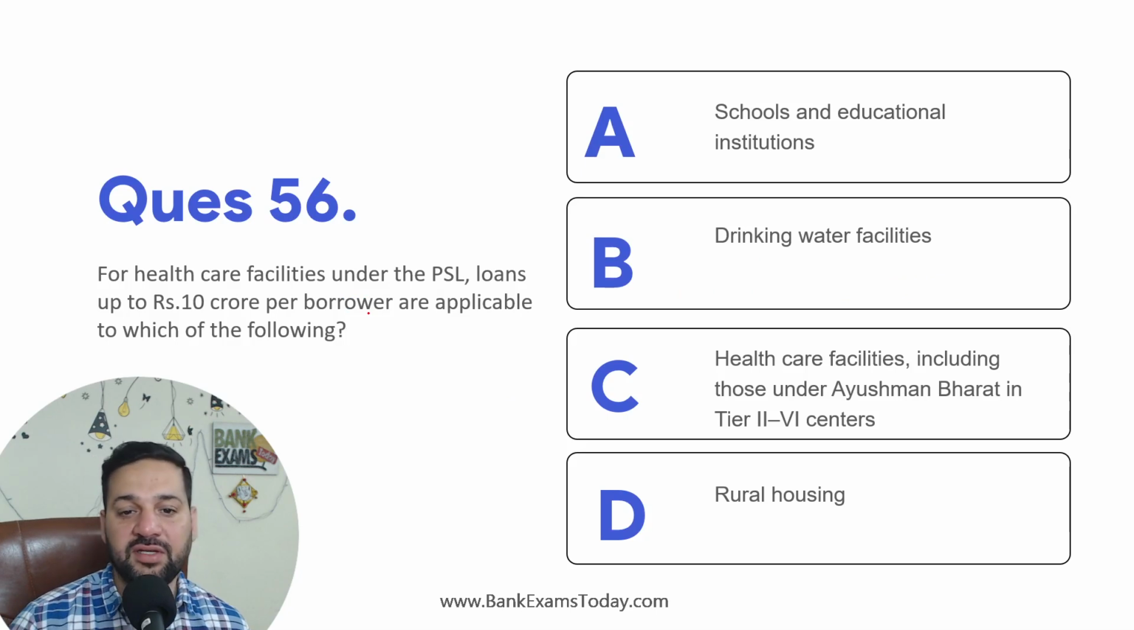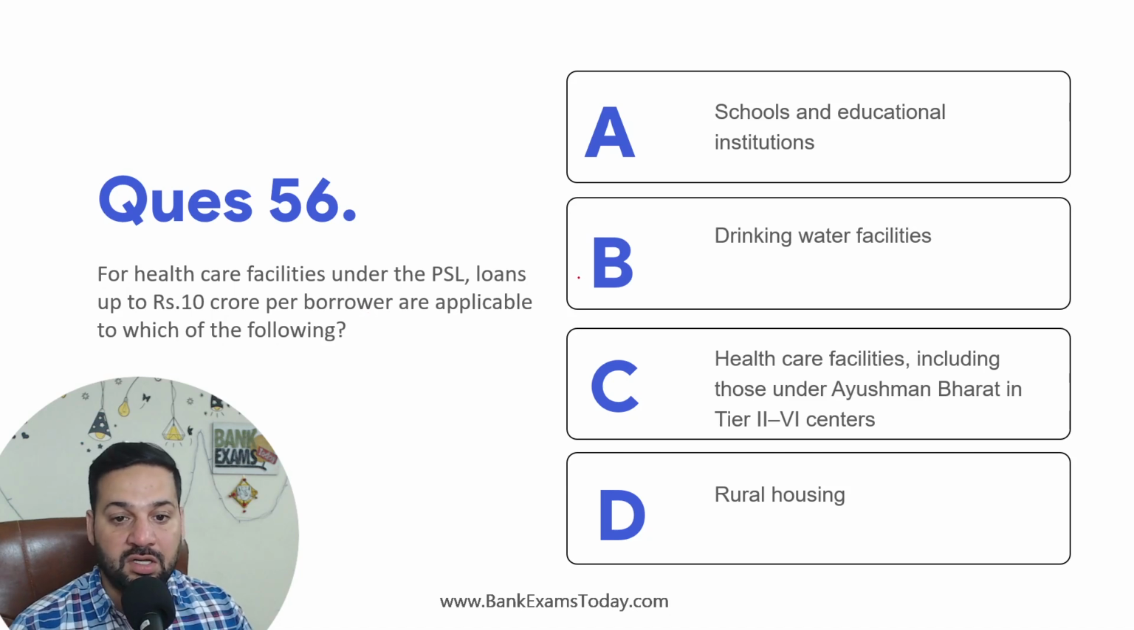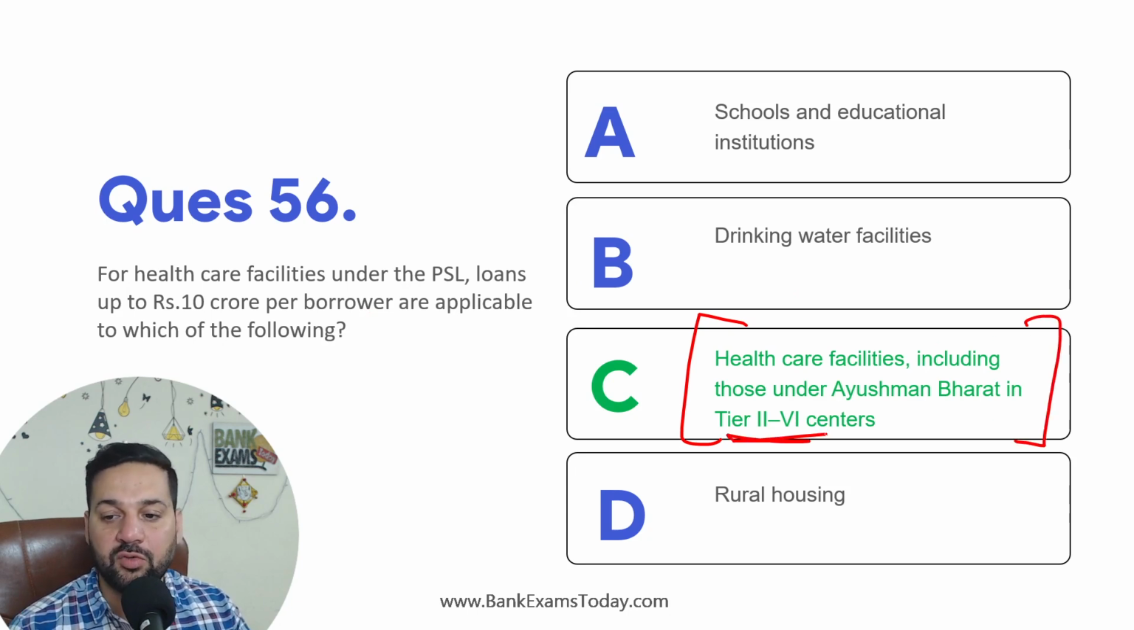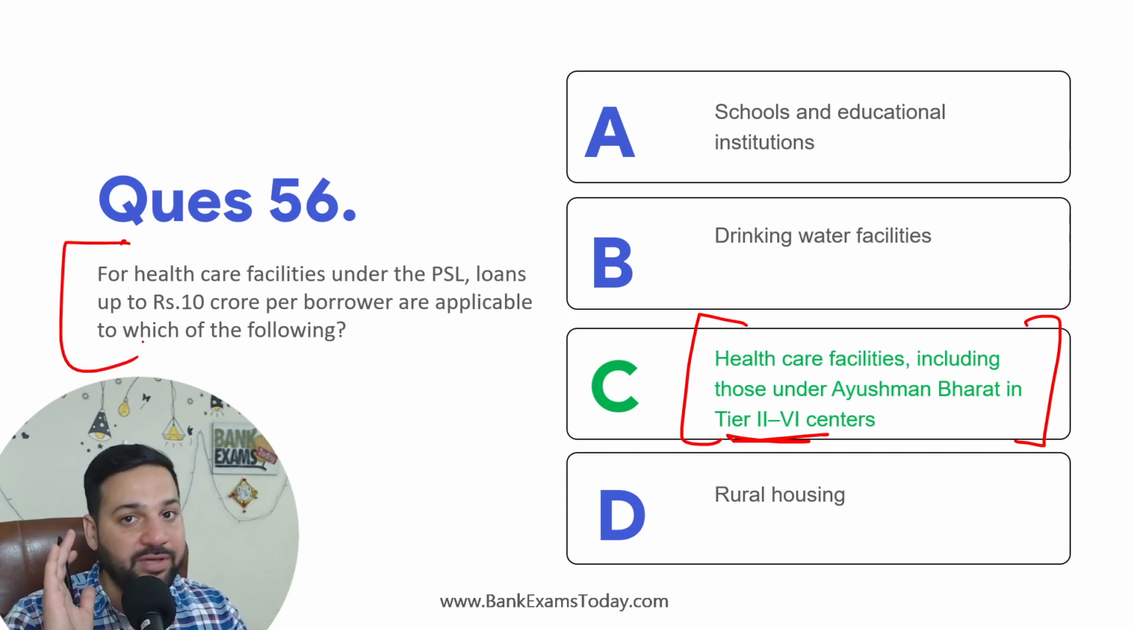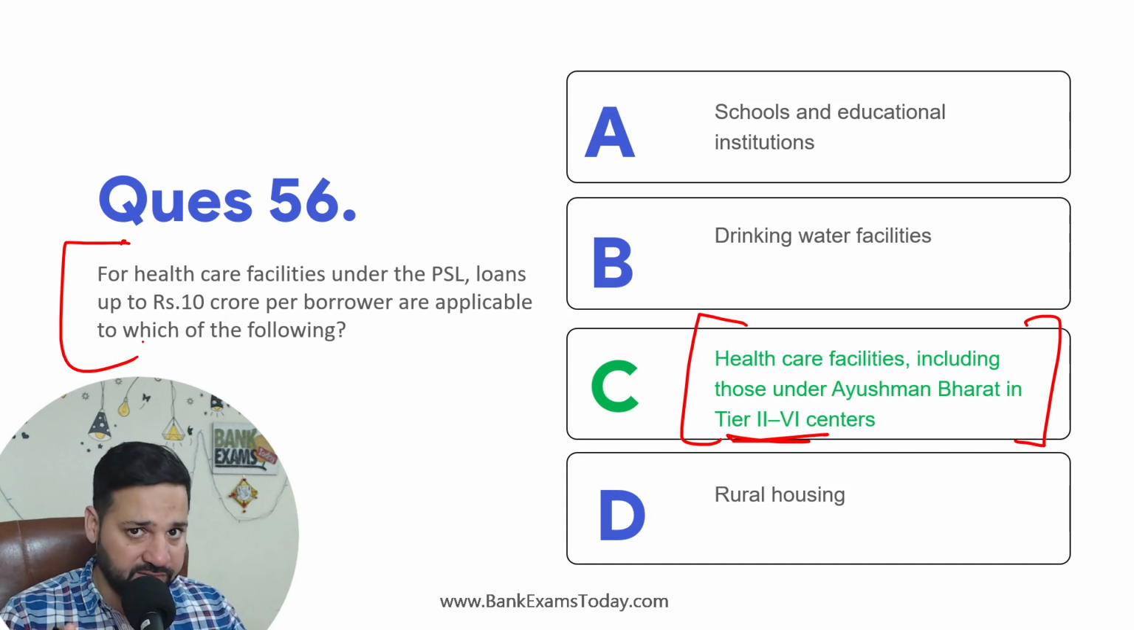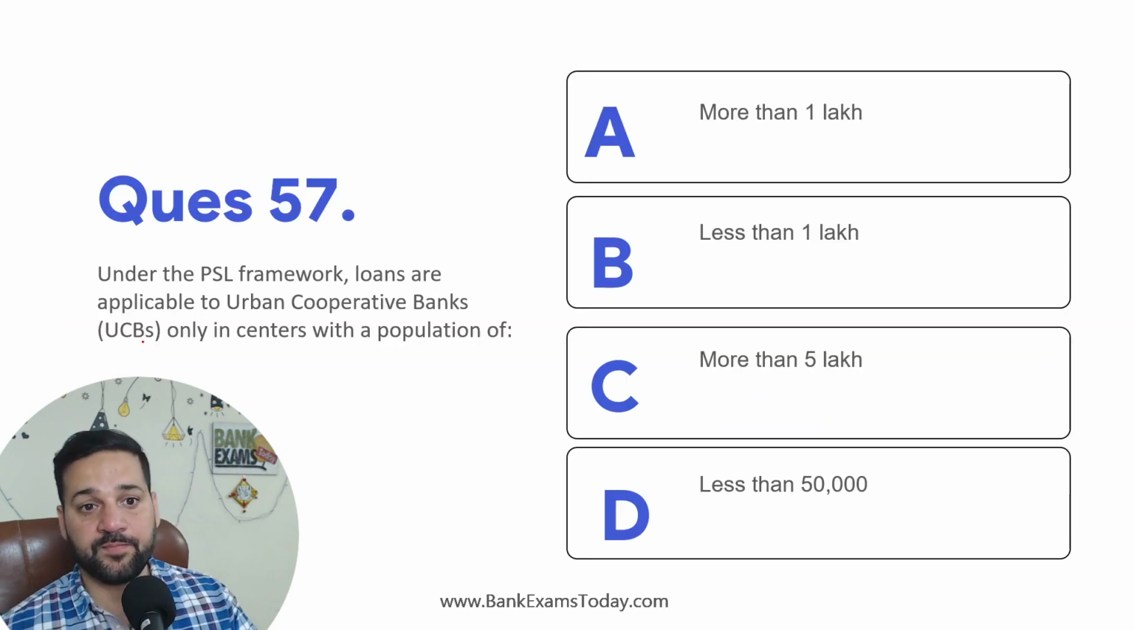For healthcare facilities under PSL, loans up to 10 crore per borrower are applicable to healthcare facilities including those under Ayushman Bharat in Tier 2 to Tier 6 centers. For such loans, up to 10 crore rupees will be considered as a priority sector lending loan.